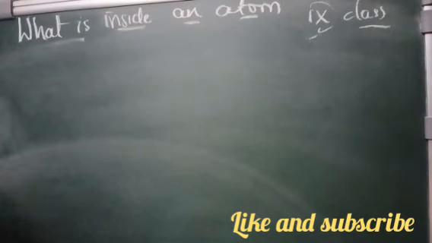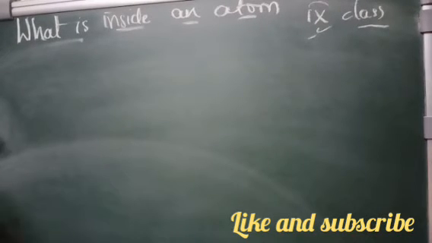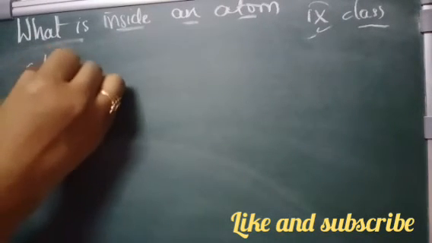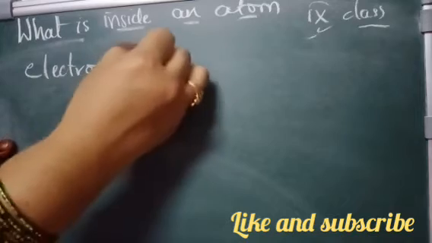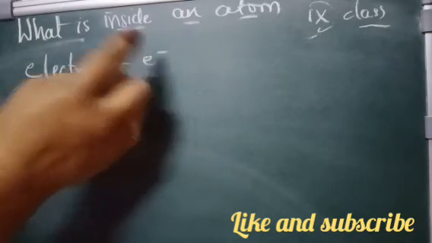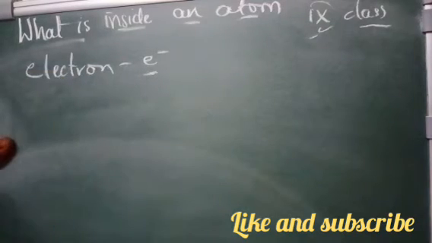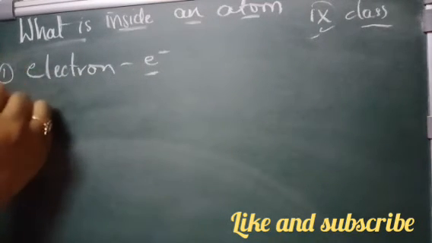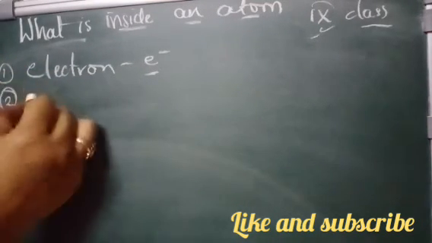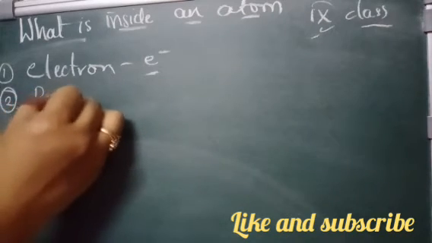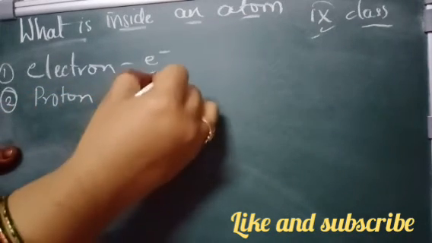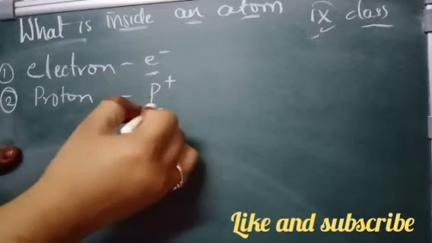So what have we learned? We have learned about the electrons, which are given as minus charge because they are negatively charged, and it is represented by e minus. Then we have learned about another subatomic particle, the proton, which is represented as p plus because of its positive charge.